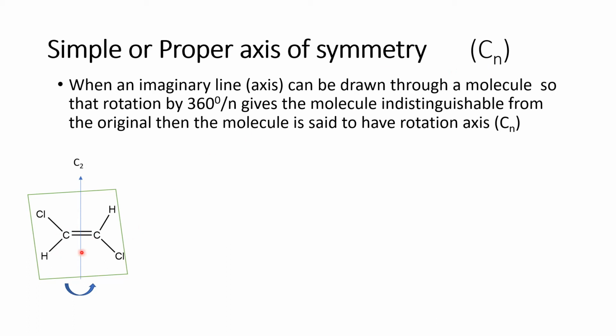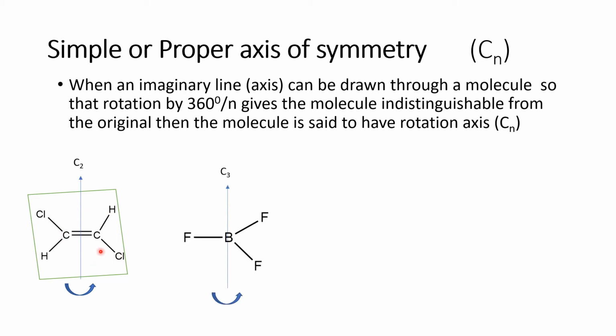That means if we rotate at 180 degrees, we place this 180 here, then you will get, sorry, this is alpha. That means how much rotation we are doing. So therefore, it gives the 2. That means this has a C2 axis of symmetry. That means it is rotating 180 degrees of rotation.